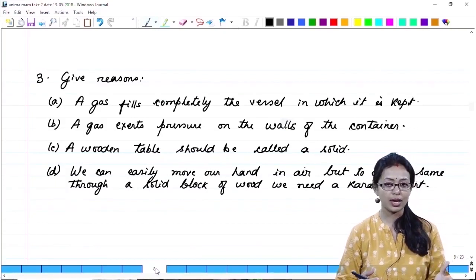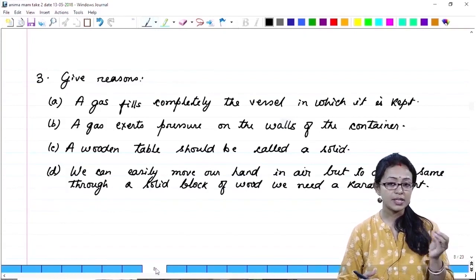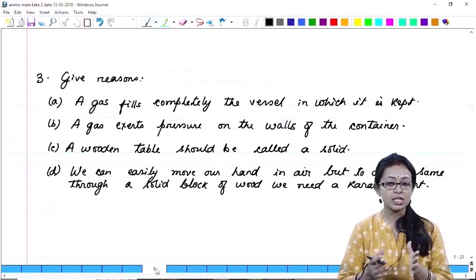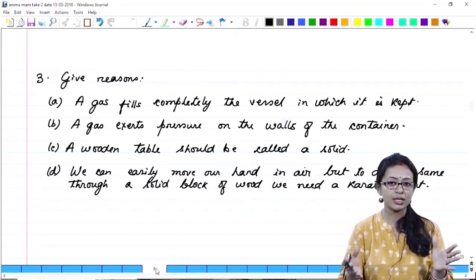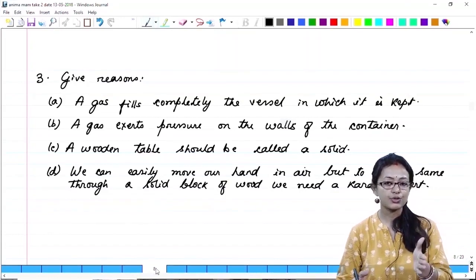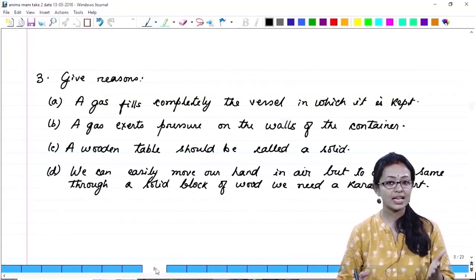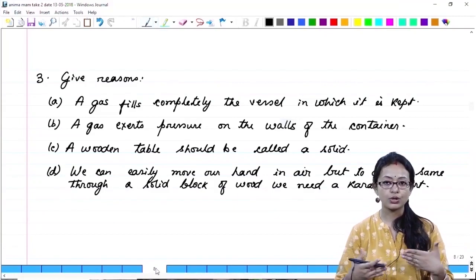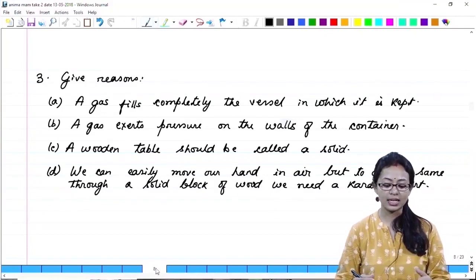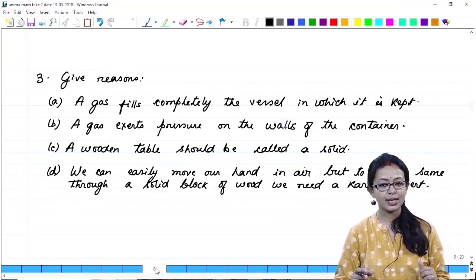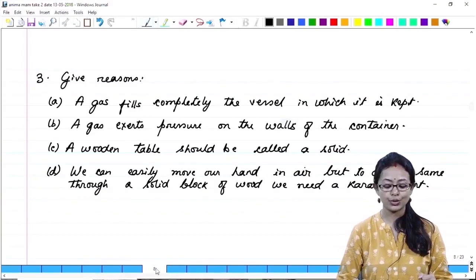But when it comes to air, air is a mixture of gases, so the particles are spaced apart. There is a lot of space between them. So when you are moving your hand through it, it can move freely because your hand is not being obstructed by the particles at all. Whereas in case of solid, what happens? The moment you try, the particles block the entry of your hand, and thus only a karate expert can try his or her hand through a block of wood.